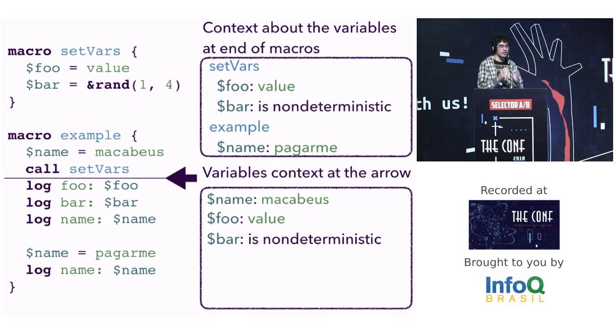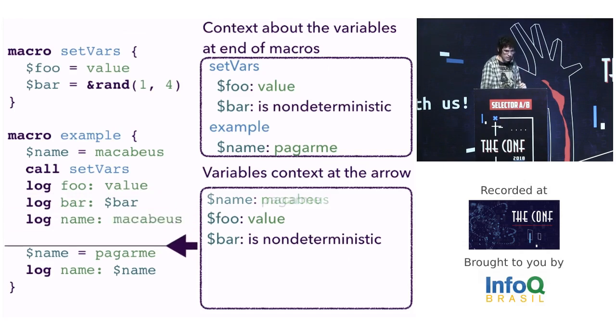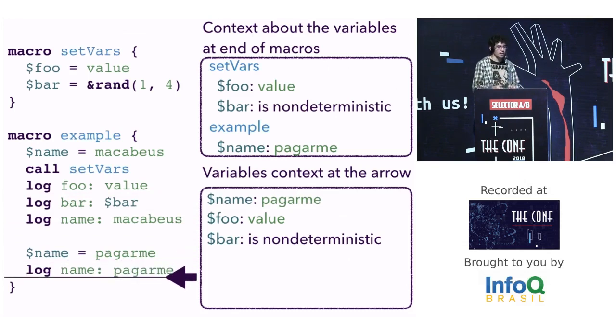Please note that we don't know the bar value at compilation time because it needs an I/O. Then we can optimize the foo, but can't optimize the bar. Now we need to update the name variable, and we can propagate the name value. You can see the code of this optimization on my GitHub.